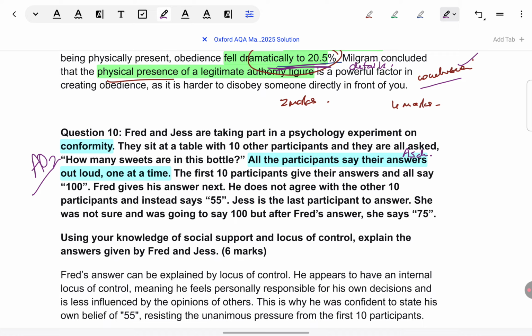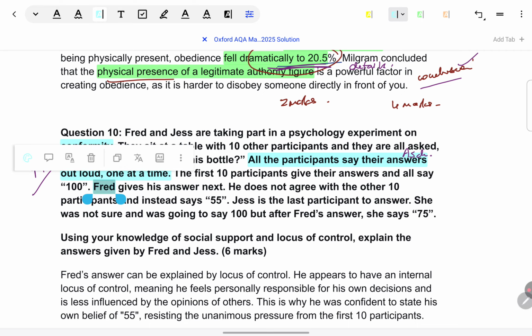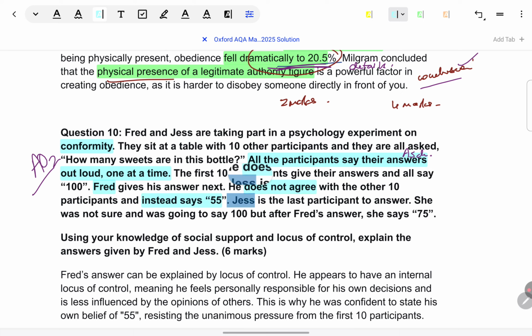The first 10 participants give their answers and all say 100. Fred gives his answer next. He does not agree with the other participants and instead says 55. Jess is the last participant to answer. She was not sure and was going to say 100. But after Fred's answer, she says 75. Using your knowledge of social support and locus of control, explain the factors given by Fred and Jess.